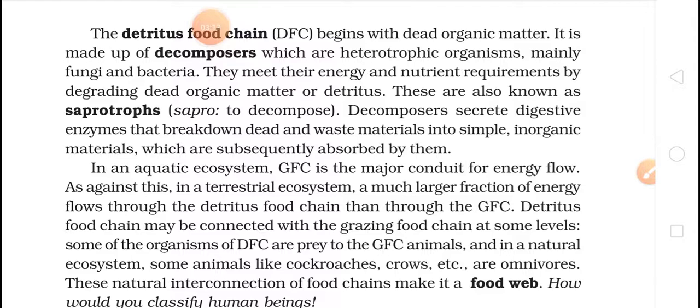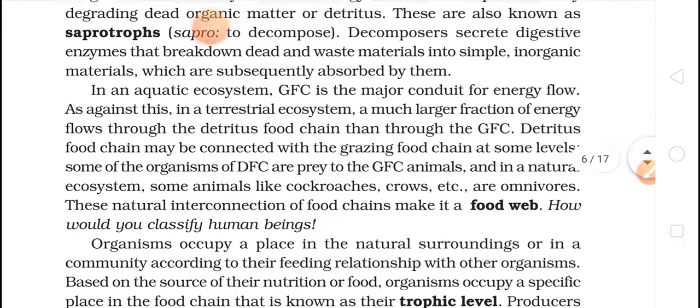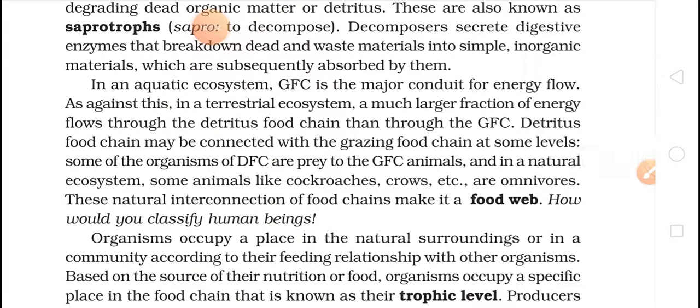and get energy. Okay, in aquatic ecosystems, GFC is the major conduit for energy flow. As against this, in a terrestrial ecosystem, a much larger fraction of energy flows through the detritus food chain than through GFC. So, in terrestrial ecosystems, basically the detritus food chain gets more energy.